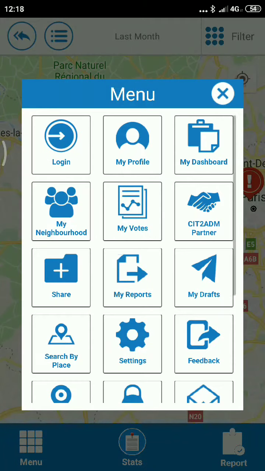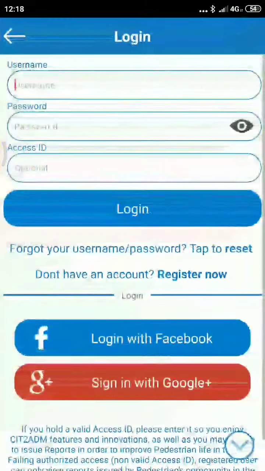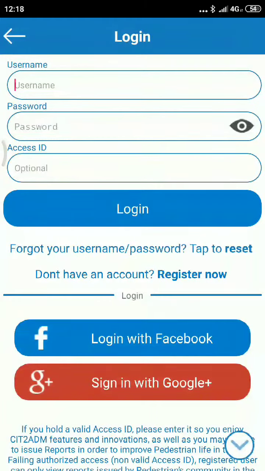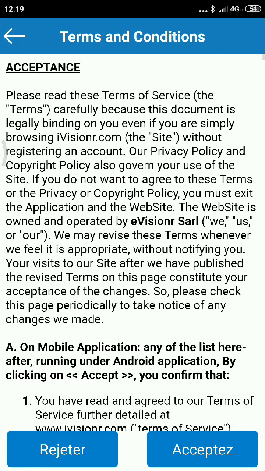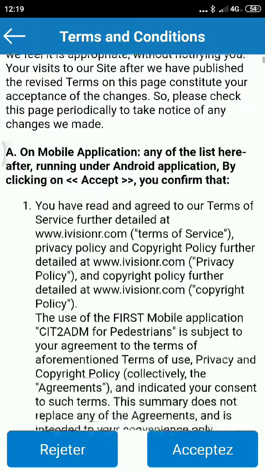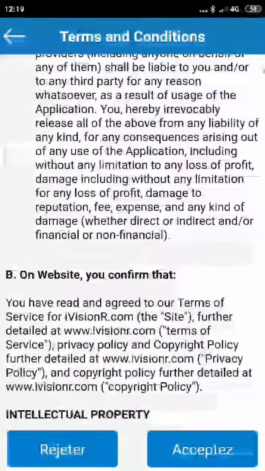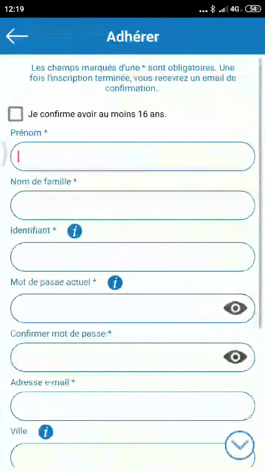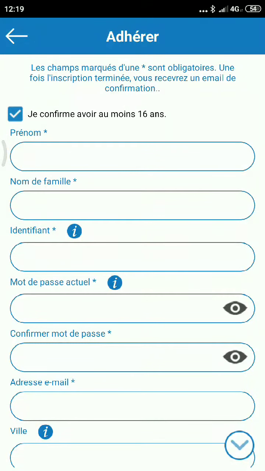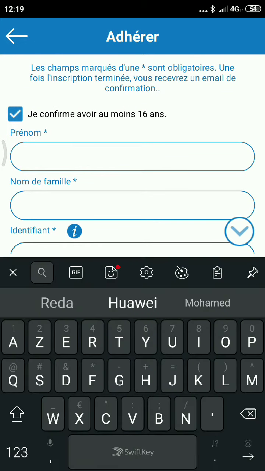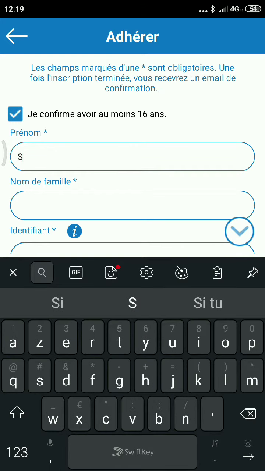So let's go to login. You can log in with a Google or Facebook account, or with email. If you want to register, let's register now. Here you need to accept the terms and conditions, which are in English. Accept. Okay, you're above 16 years.